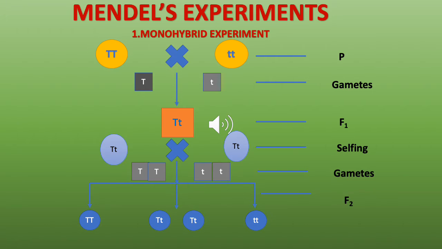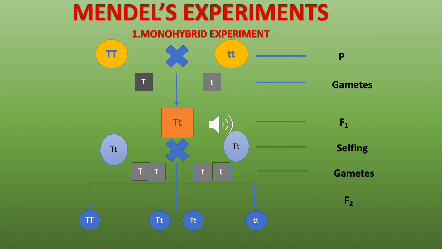Similarly, for the dwarf character, I have written the two T's again, but the small two T's. So this pair of factors, the small two T's, control the character of height, but for the height of dwarfness. Okay, so we have tall and we have dwarf. So the pure tall plant is represented by capital two T's and the pure dwarf plant is represented by small two T's. So now he cross pollinates them.